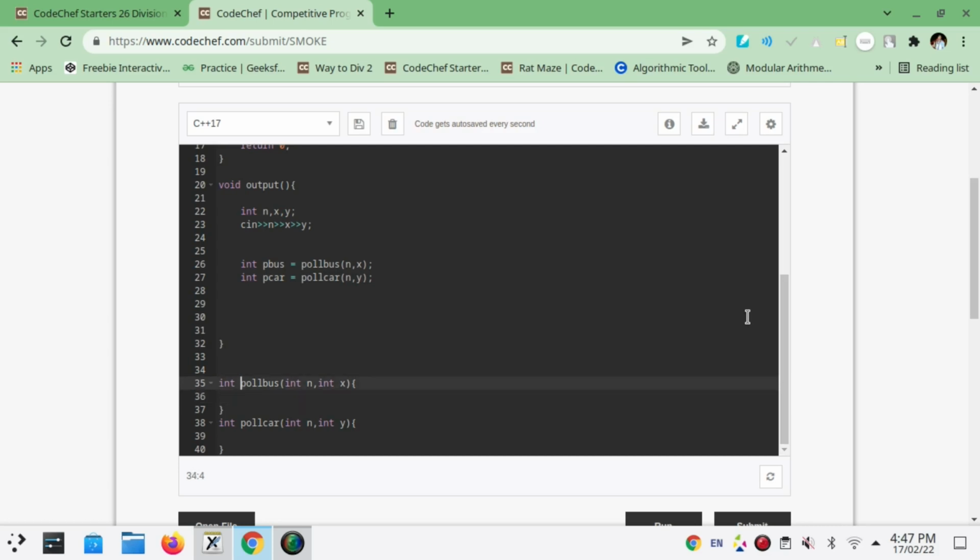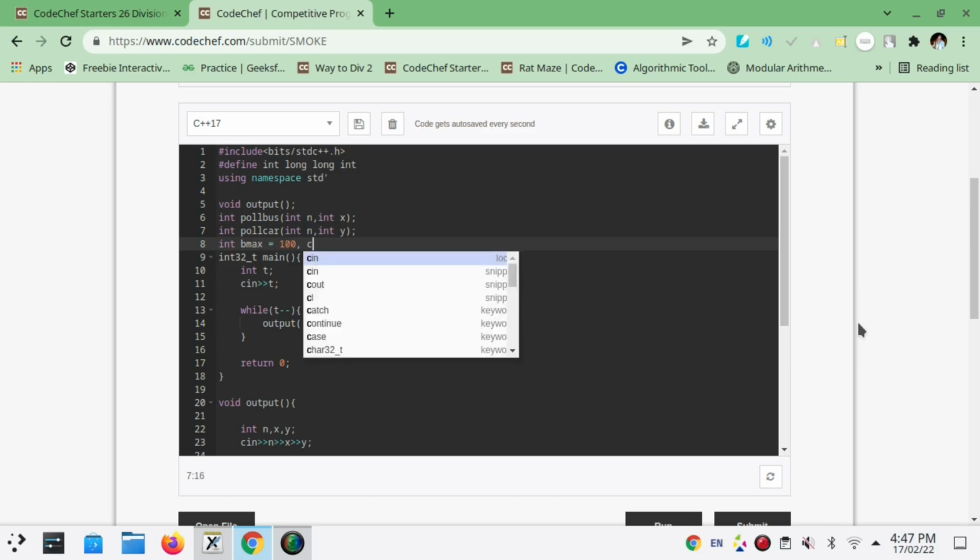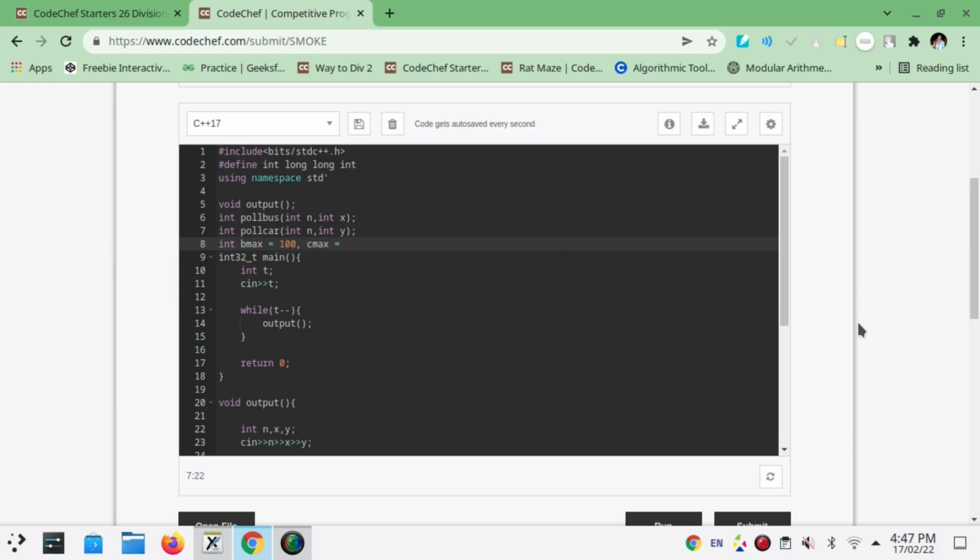Okay, and see that for every test case we have a common maximum capacity of bus and car. So we will declare them as global variables. Let's say int of b max equals 100 and int of c max equals 4.